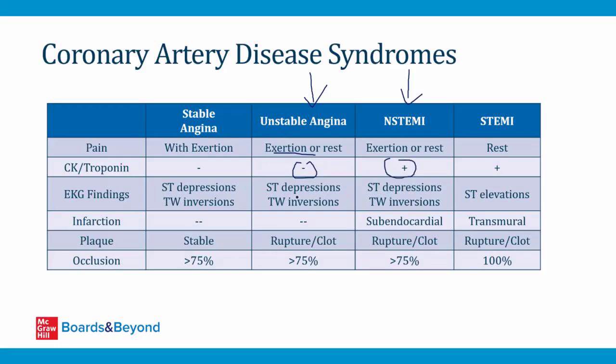Both conditions can have the same EKG changes, ST depressions and T-wave inversions, although these aren't always present. And then there's no area of infarction in unstable angina, but in NSTEMI, the area of infarction is subendocardial. They're both associated with rupture of a plaque and clot formation and occlusion of more than 75% of the vessel, but importantly, not 100% because that's what leads to STEMI. And that concludes our module on NSTEMI and unstable angina.